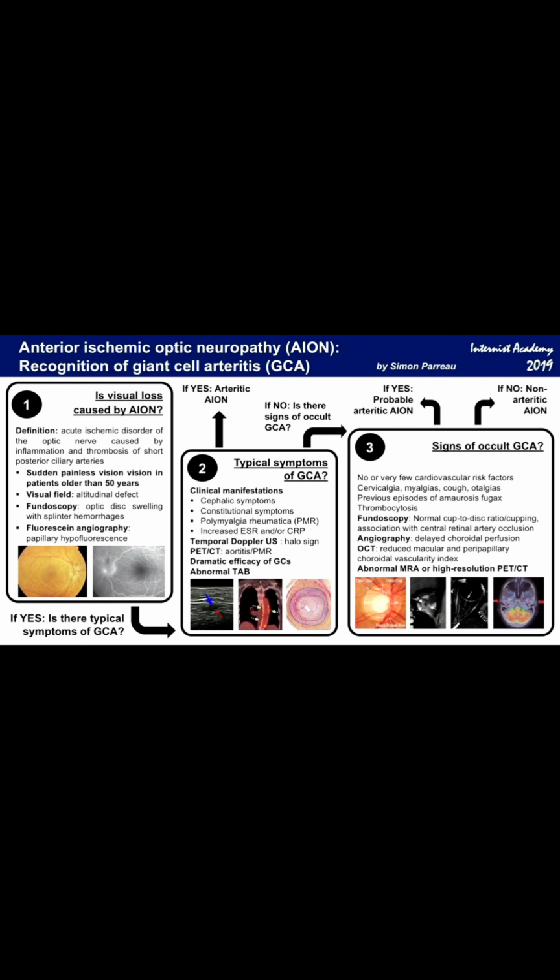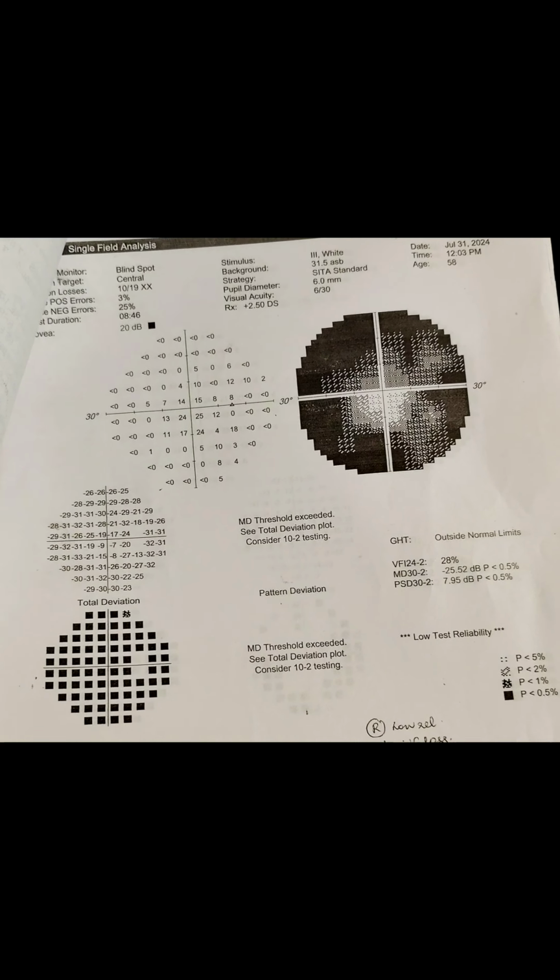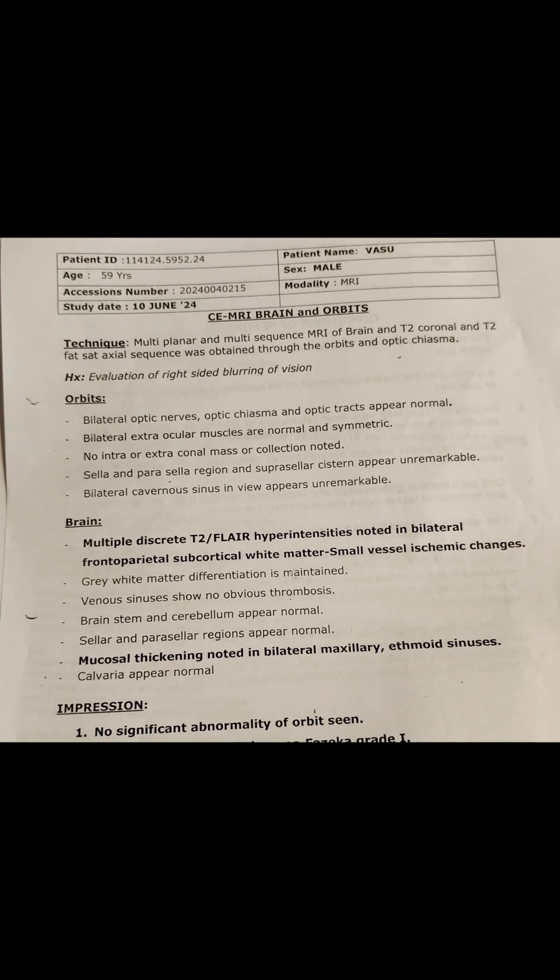So in a patient of age more than 50 years with typical giant cell arteritis symptoms, we have to do a field test, temporal artery biopsy, ESR and CRP, and one MRI, so that we can rule out other causes of this disc swelling. Intravenous steroids are more effective in the treatment of giant cell arteritis.